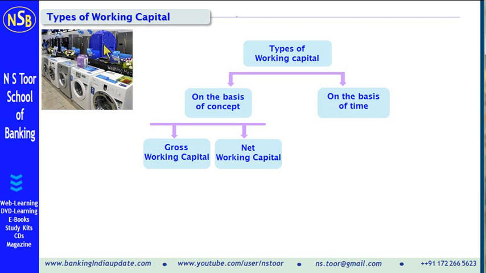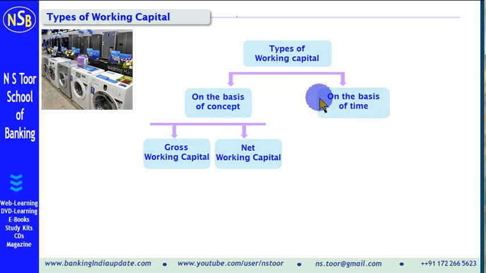That contribution of the business promoter, which is known as margin for working capital, margin for cash credit, is known as net working capital. And net working capital is calculated as gross working capital minus the amount of current liabilities. So gross working capital means the total amount of current assets, and net working capital means the total amount of current assets minus the current liabilities. So this is classification on the basis of concept.